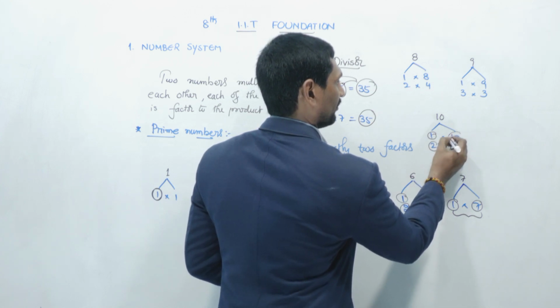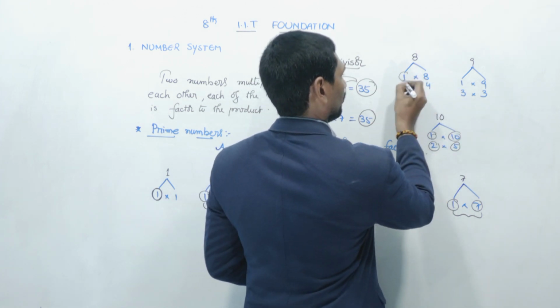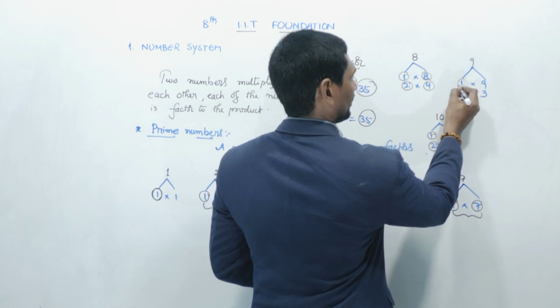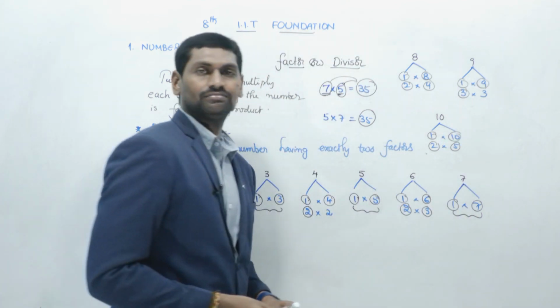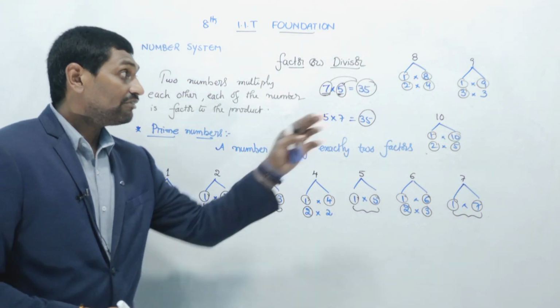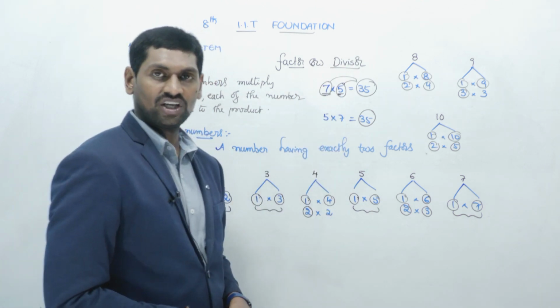10 has 1, 2, 5, 10, 4 factors. 8 has 1, 2, 4, 8, 4 factors. 9 has 1, 3, 9, 3 factors. 3 different factors. Okay, no?